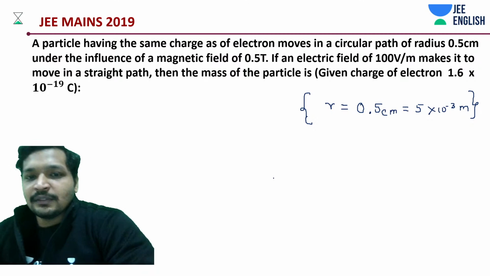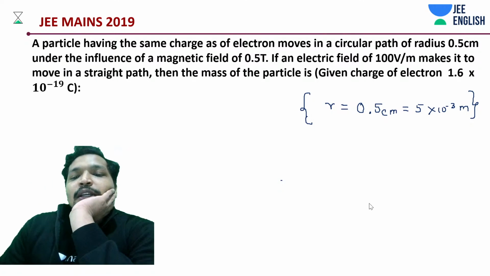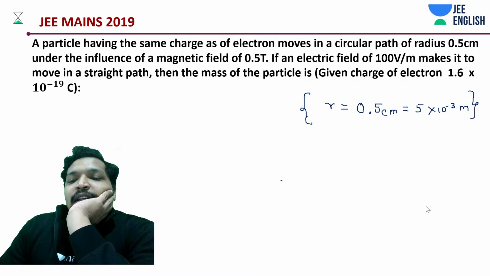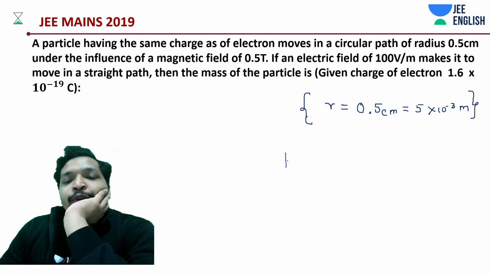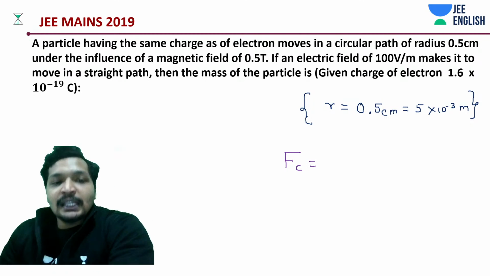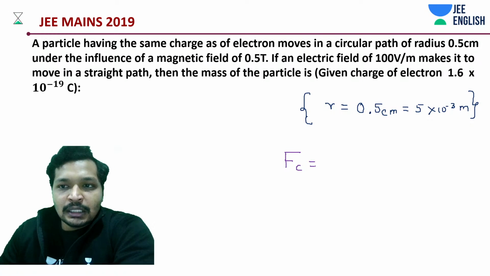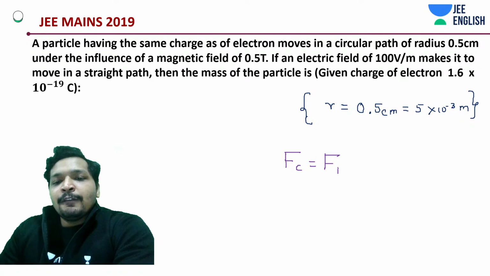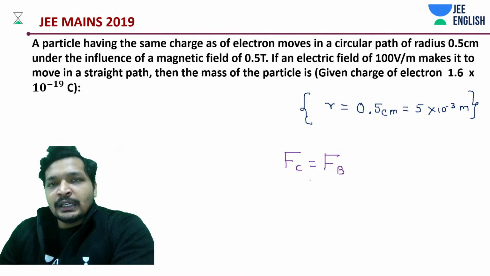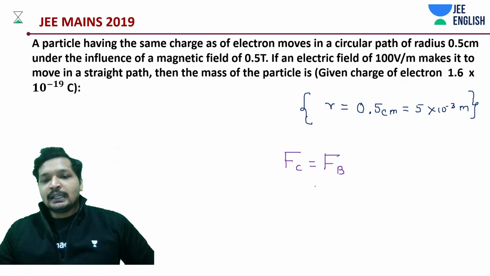What is the next thing that we need to do? We say that due to a magnetic field, it starts moving in a circle. In this case, it is not moving in a circle, right? But generally there would be a centripetal force associated with it due to the magnetic field.